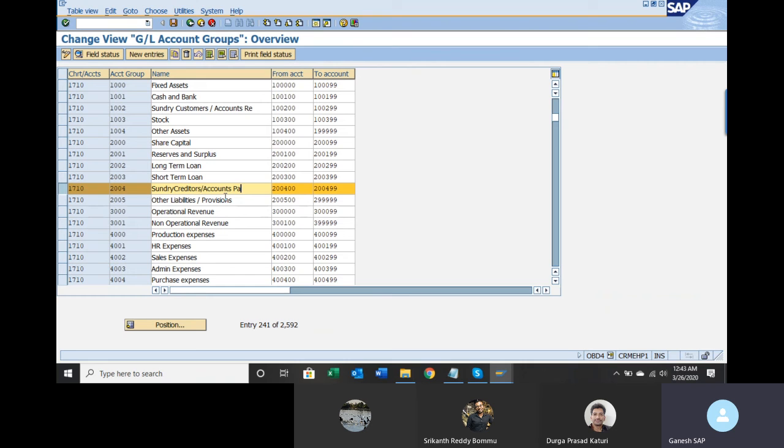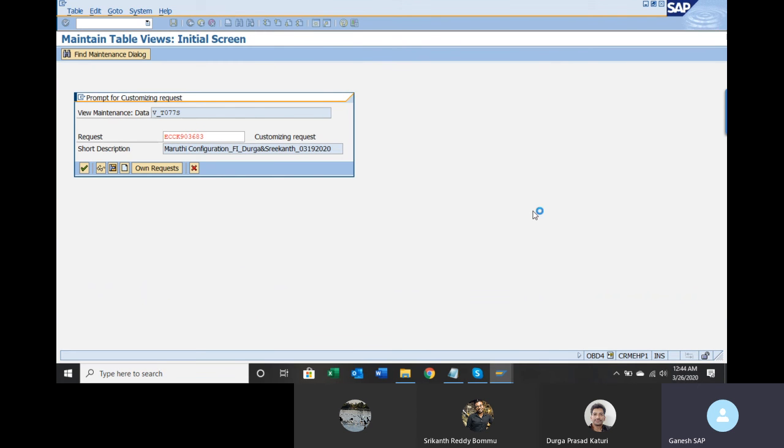Trade payables or accounts payables, sundry creditors. Any name, okay. These are the different names for this. 2,400,000, starting GL account. Press enter, save it.